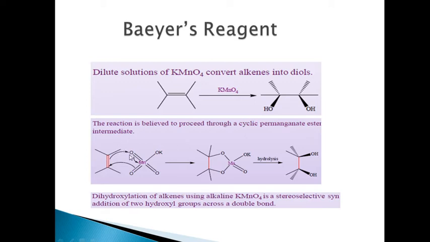Here you can see that in the earlier slide we have explained this in detail. From an exam point of view, you have to note that if you are seeing KMnO4 and alkene, it is a very stereoselective reaction. Syn addition will only take place. The two hydroxyl groups will be added across the double bond.